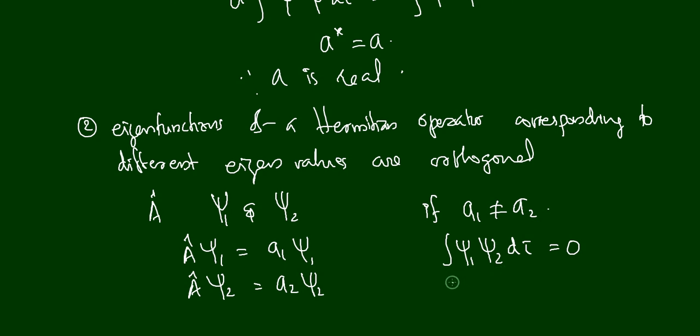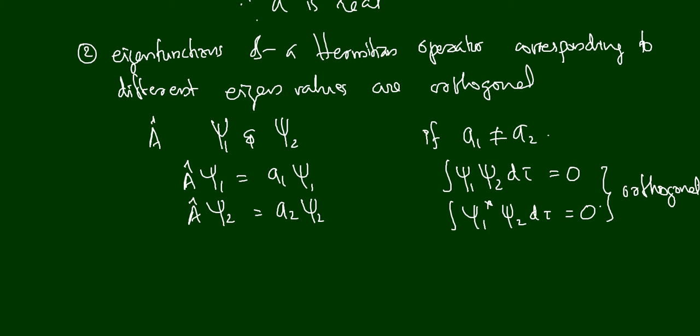If they are complex functions, we can write integral psi1 star psi2 d tau is equal to 0. So if these conditions are satisfied, we can say that they are orthogonal.